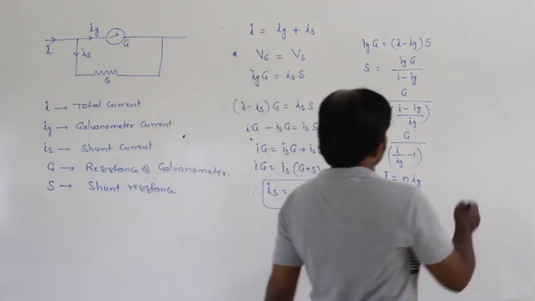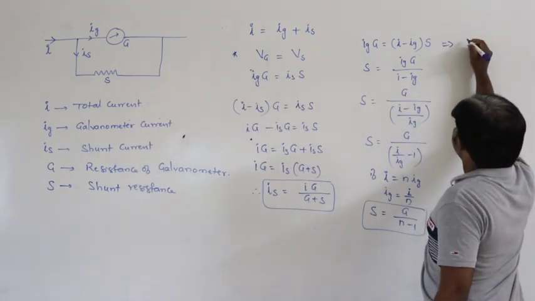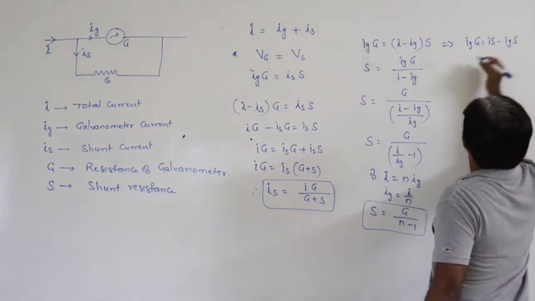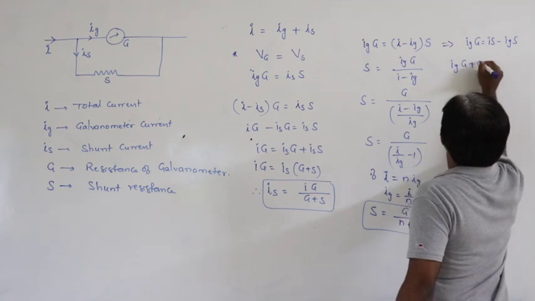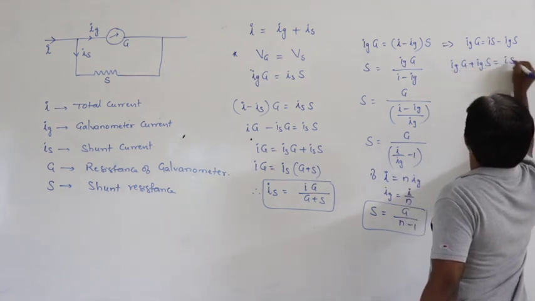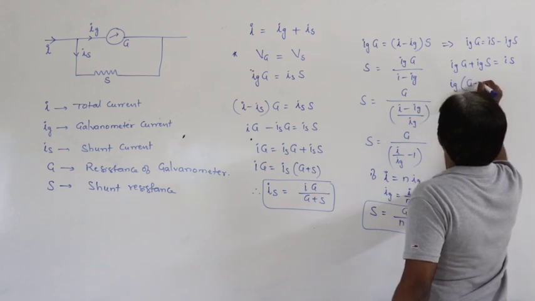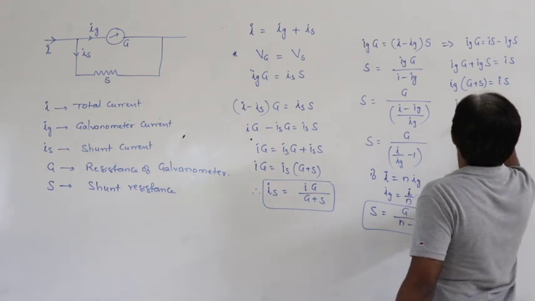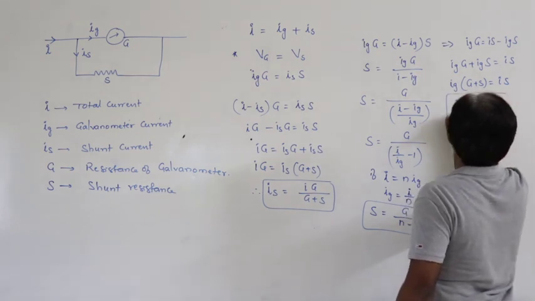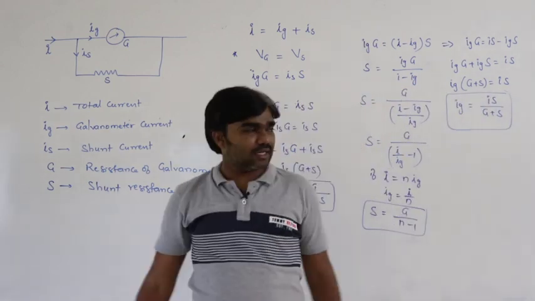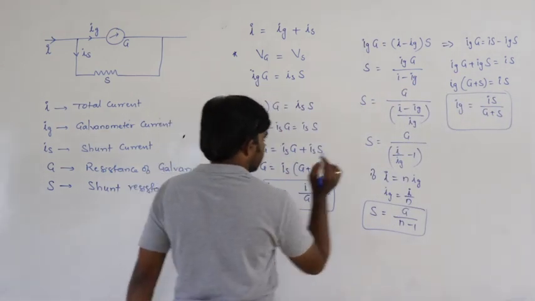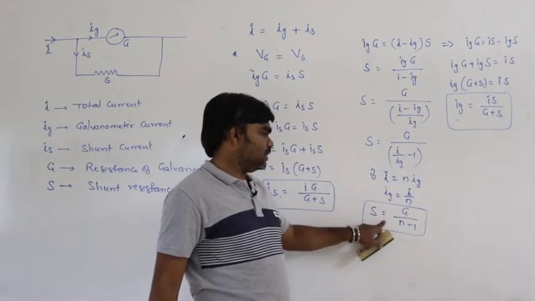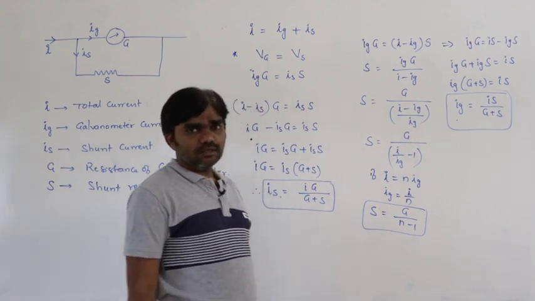From this, again we can write Ig G is equal to Is minus Ig S. So, Ig G plus Ig S is equal to Is. So, Ig common, G plus S, that is equal to Is. Ig is equal to Is by G plus S. So, that is the galvanometer current, and this is the shunt current. This is called the principle of the shunt.